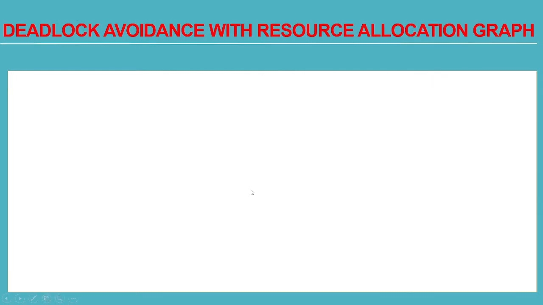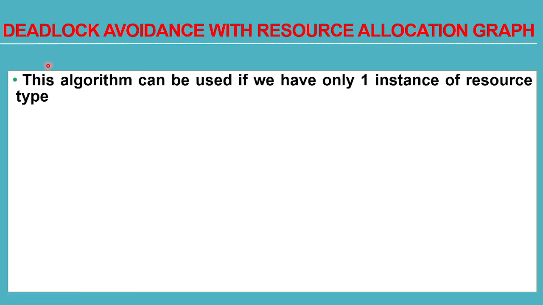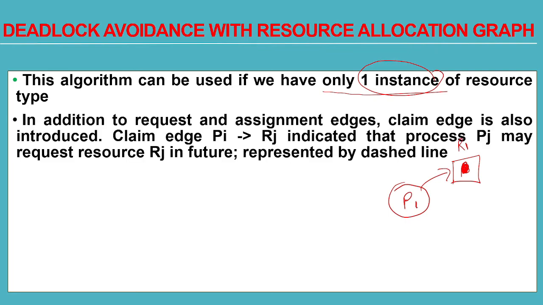Then there is deadlock avoidance with resource allocation graph. So this algorithm can be used if we have only one instance of resource type. For example, this process P1 wants resource R1 which has only one instance. Okay, only one instance of resource R1. So when there is only one instance of the resource type, that time you can use this deadlock avoidance algorithm. Like only one CPU is there. Okay, process needs only one CPU, not more than one CPU. That time you can use this deadlock avoidance.